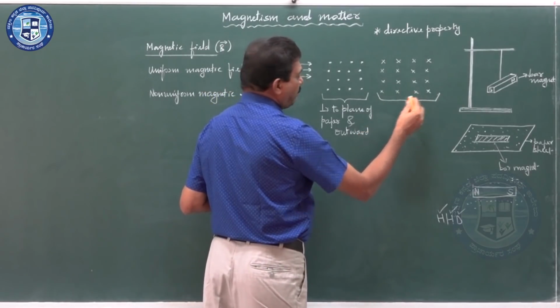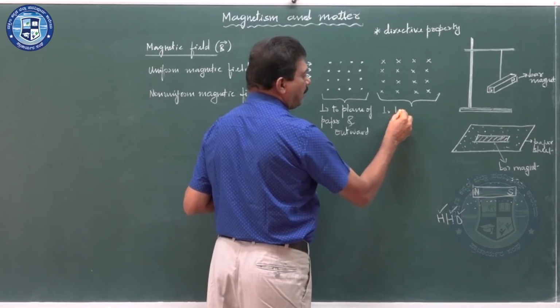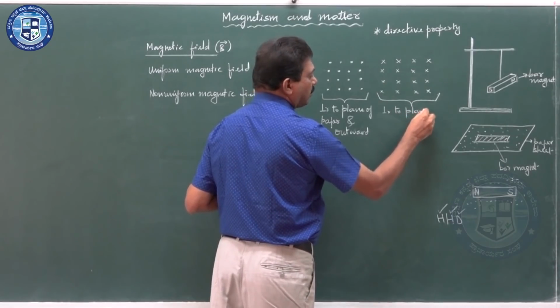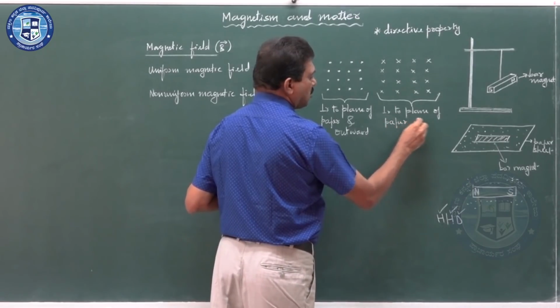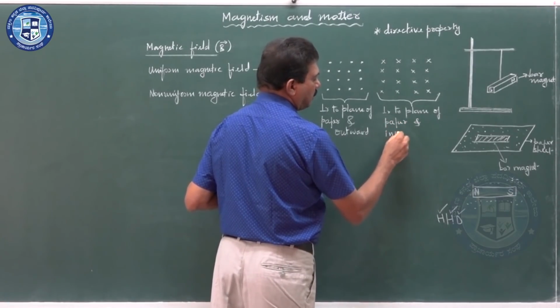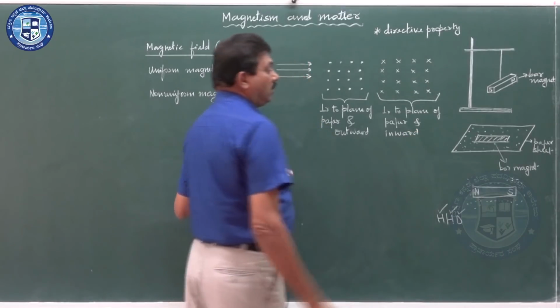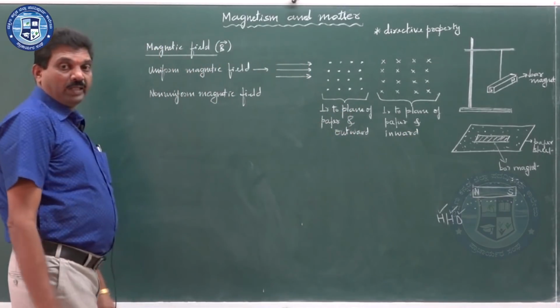And what is this uniform magnetic field? It is once again perpendicular to the plane of paper, and it is inward. This is the difference between these two uniform magnetic fields.